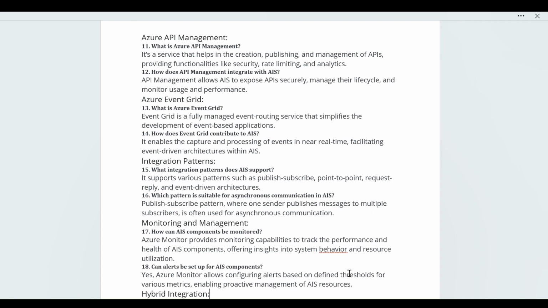All this mechanism we can set in the alert rule for the API. Because I already work on APIs, that's why I'm telling this scenario where we can set the alert rule. So it is an alert based on a defined threshold for various metrics, enabling proactive management of AIS resources.